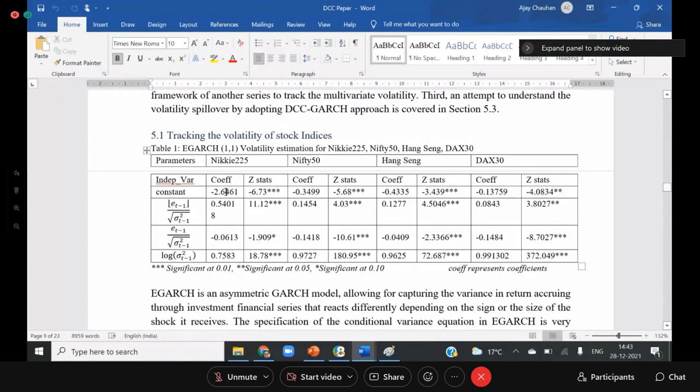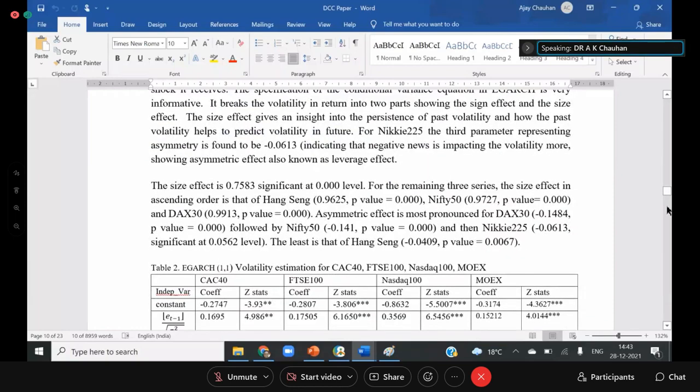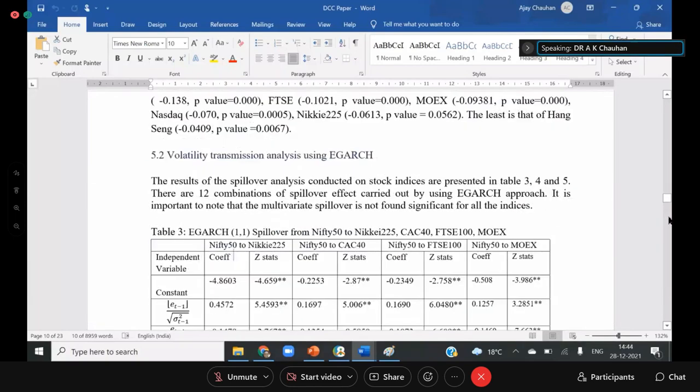So you can see that we apply the EGARCH model between these three: Nikkei, Nifty, Hang Seng, DAX. So we take some global indices and apply the EGARCH model. This is just the nature of the volatility. And then we go for the spillover, volatility transmission. Volatility transmission means spillover.